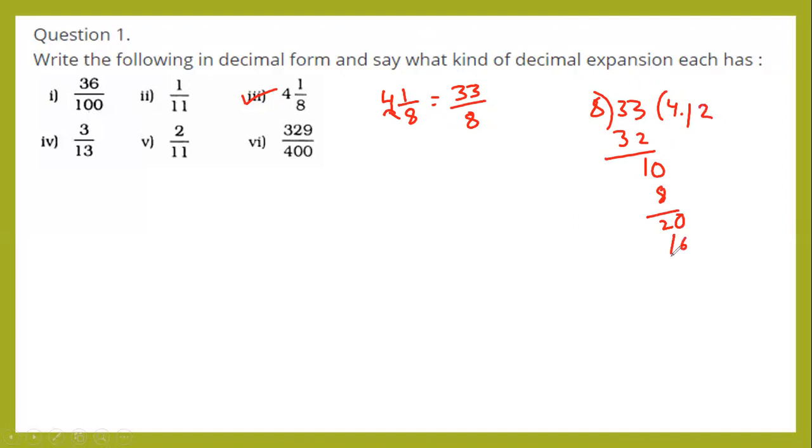Remainder is 4, 0. 8 5s are 40. You will get remainder 0 here. So 33 by 8 equals 4.125. Then is it terminating or non-terminating? Yes, it is terminating. If we get remainder 0, then it is terminating. If we did not get remainder 0, then it is non-terminating.